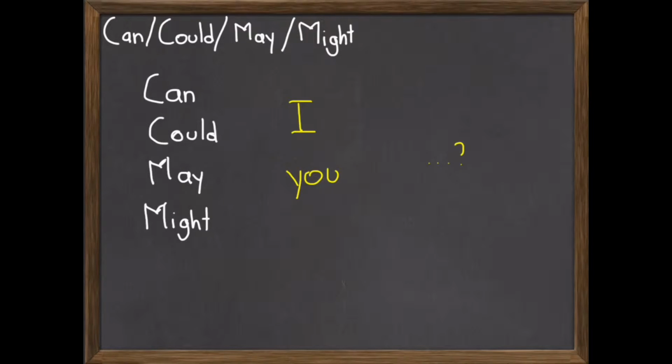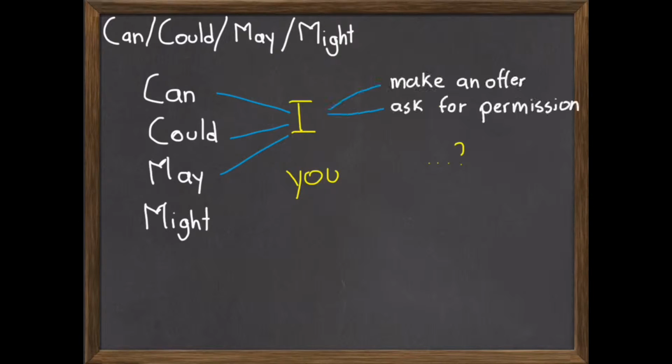Can, could, may, and might are used differently in different senses. For example, we use can I, could I, or may I to make an offer or ask for permission. Can I, can you, or could I, could you is a polite way of asking or requesting someone a favor, but could is more polite.